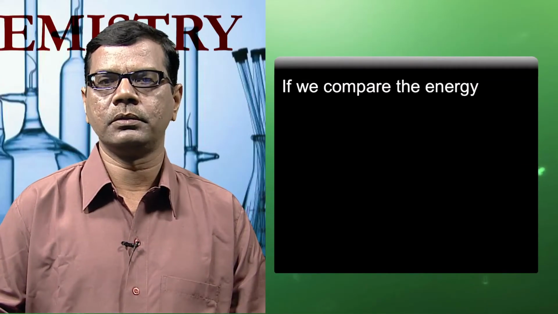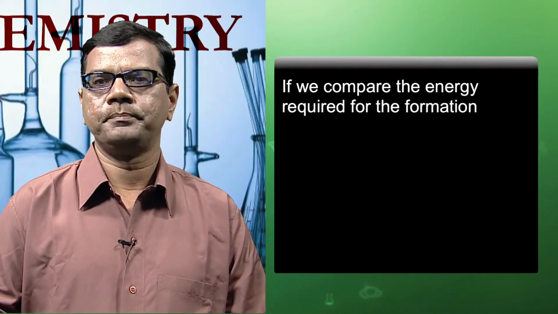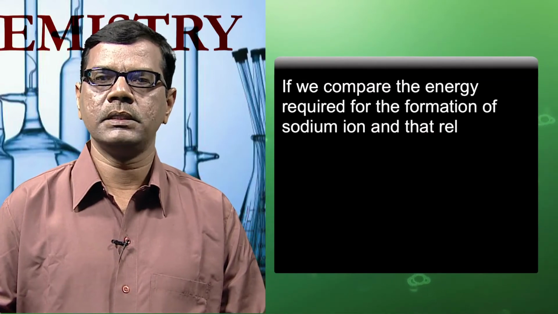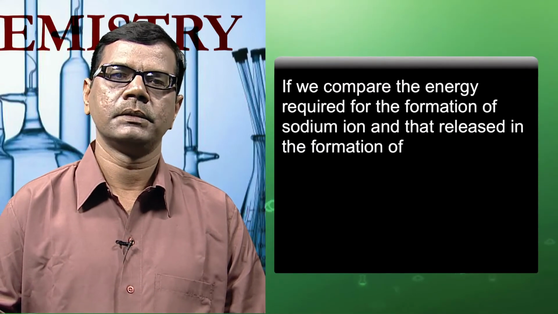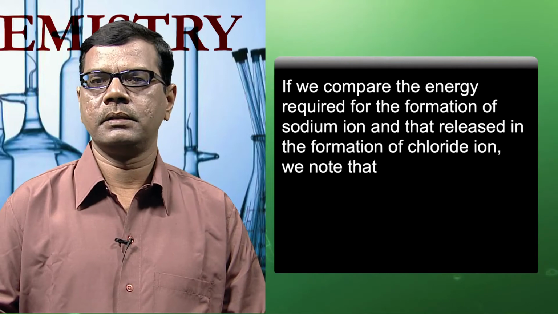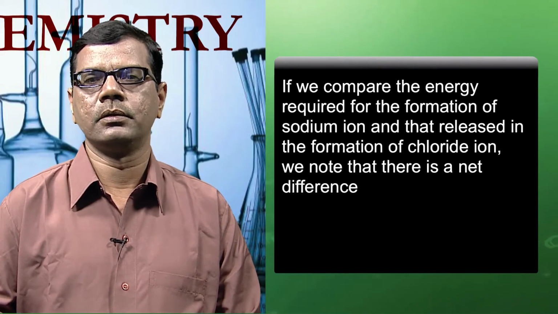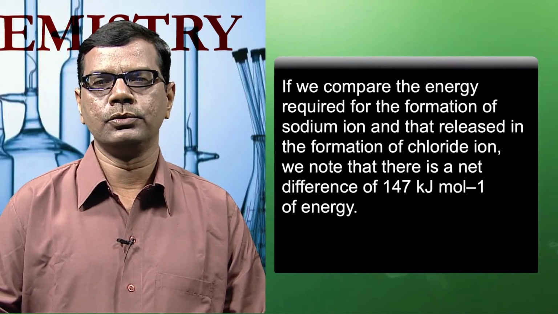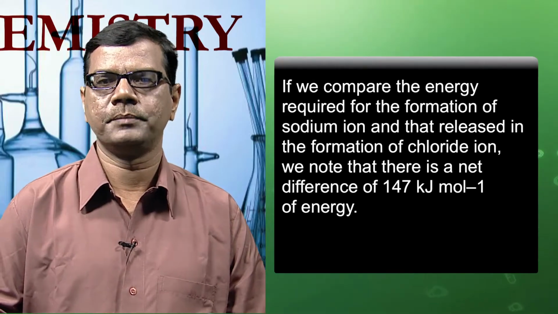If we compare the energy required for the formation of sodium ion and that released in the formation of chloride ion, we note that there is a net difference of 147 kilojoule per mole of energy.